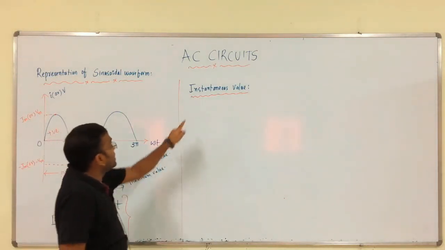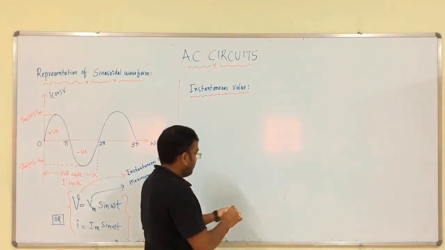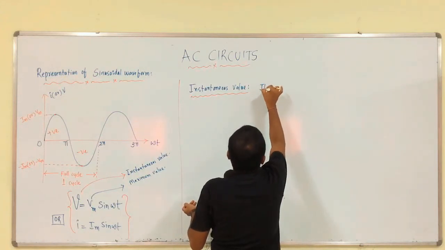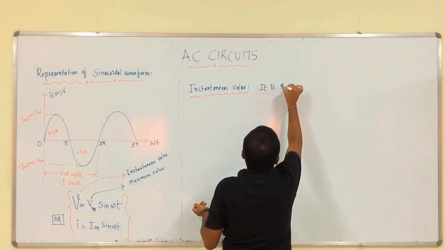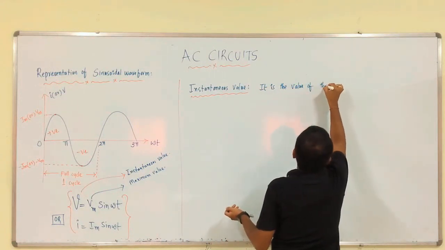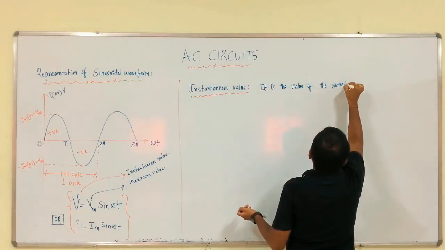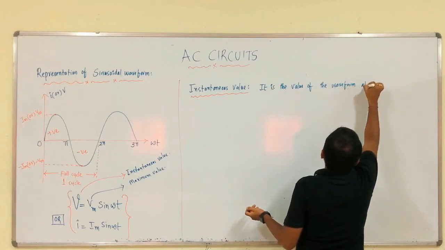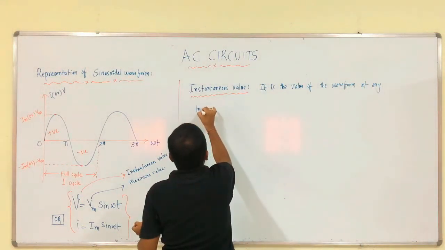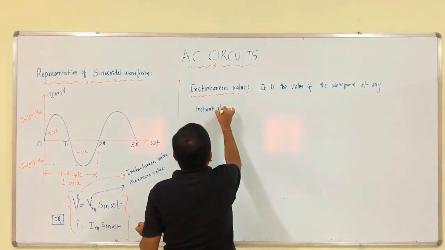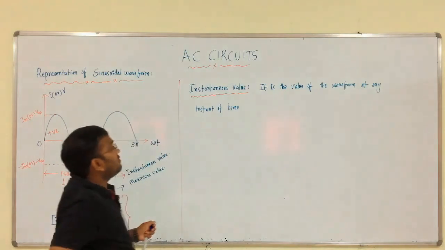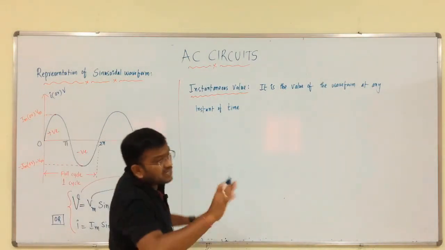Now, we have to discuss instantaneous value. It is the value of the waveform at any instant of time.